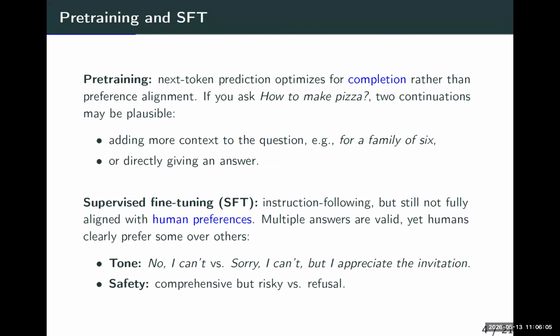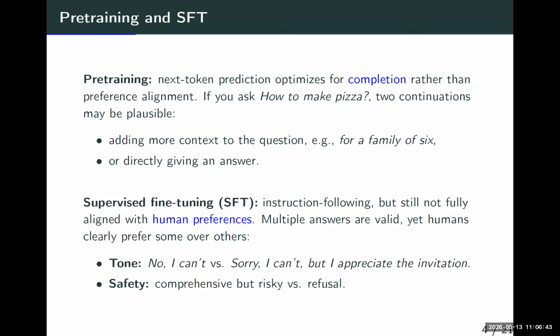Pre-training is designed for optimizing the next token completion. However, even after pre-training, the large language model may generate multiple continuations, which could each be valid. For example, if we ask how to make pizza, what we expect is a direct answer, right? But the large model may just simply add more context to this question, because it thinks that you didn't finish your question. That's not what we want.